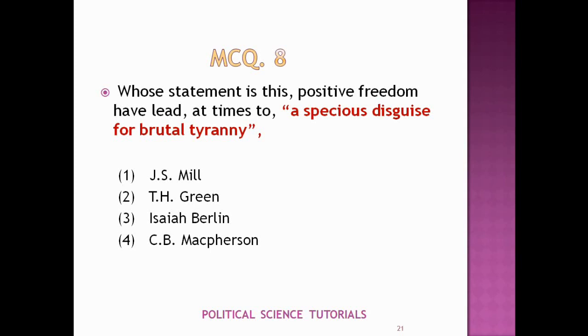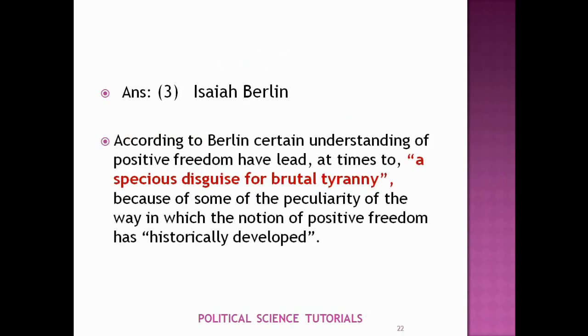Berlin accepted that though both liberties, negative and positive, are important for the development of individuals' individuality, still positive liberty has a tendency to turn into tyranny, and historically it has developed that way. Here he specially mentioned the emancipatory theories like democracy, communism, republicanism, nationalism, etc., which may lead to a tyranny by the majority.